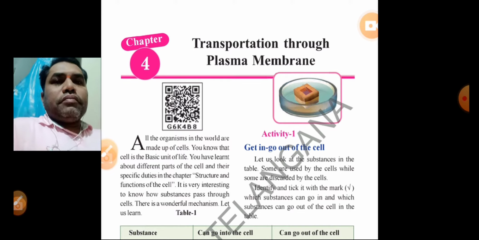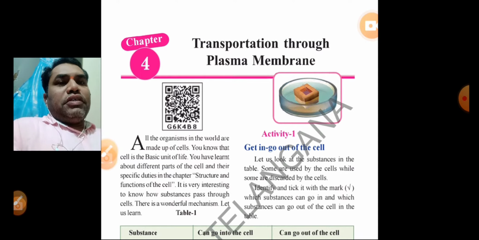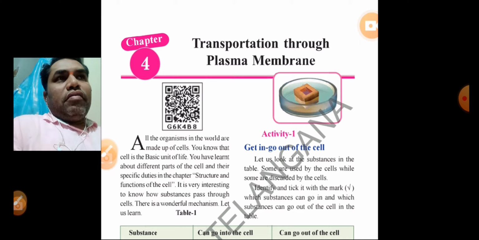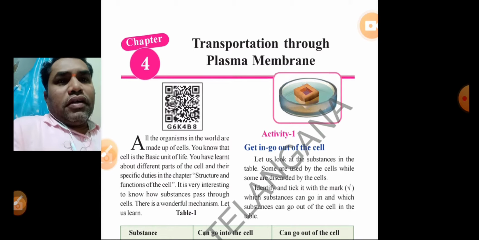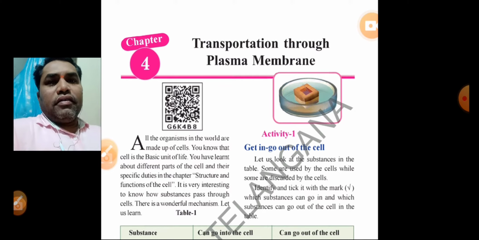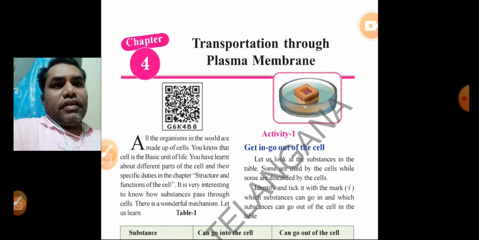So, today we are discussing ninth class biology, fourth chapter, transportation through plasma membrane. Transportation means the movement of substances from one place to another place, either essential material or waste material or hormones, whatever they may be, chemicals, food materials which are transported from one place to another place. Here, the transportation mainly occurs when you take the body of an organism.